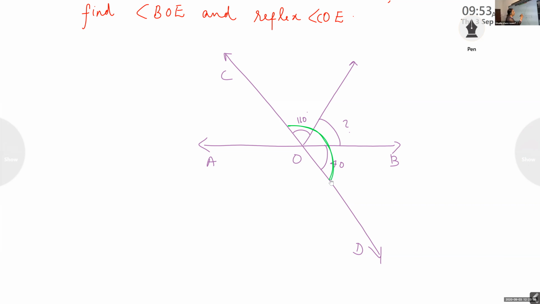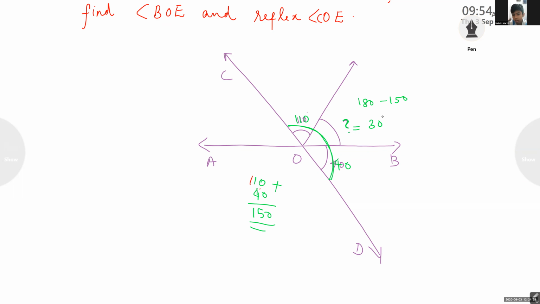And we found this is 110 and this is 40. So in between, 180 minus 150, because 110 plus 40 when you add you will get 150, and this angle is 180 minus 150 and it is 30 degree.